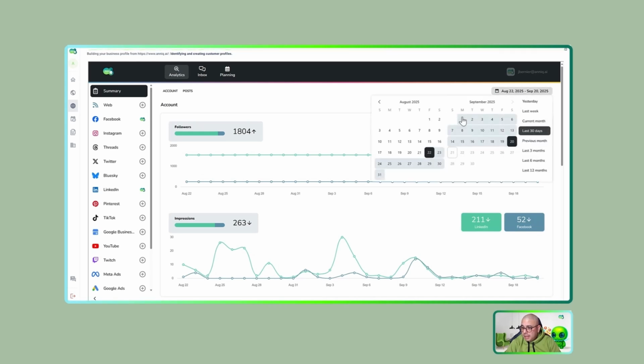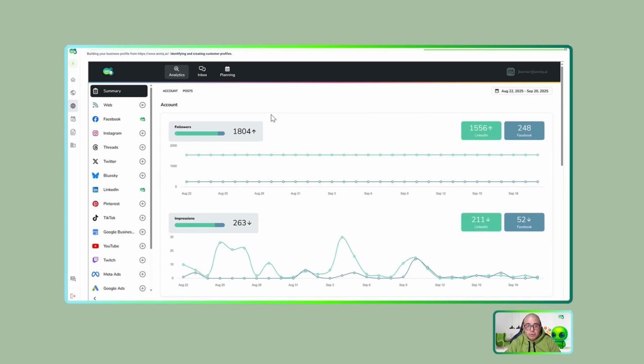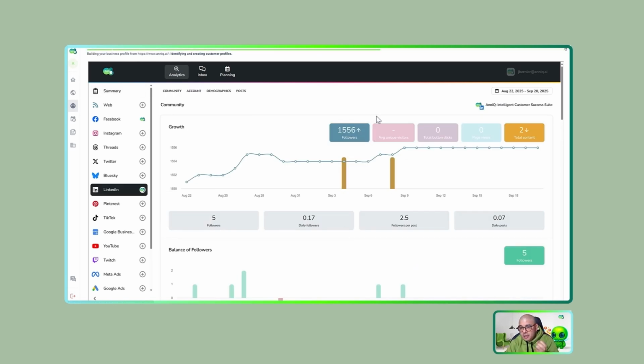And I can also play with different calendars here. So it is interesting that I can get a general view of all my channels, and I can move to the specific channel to get more information. Again, maybe you need to wait a few minutes to get the full synchronization.